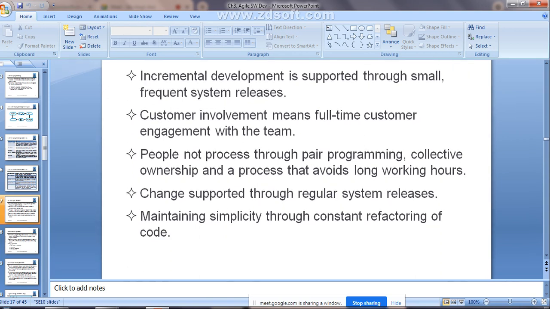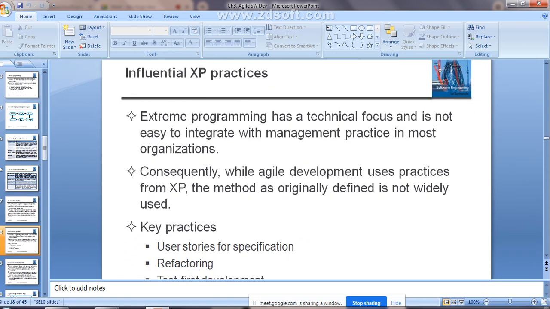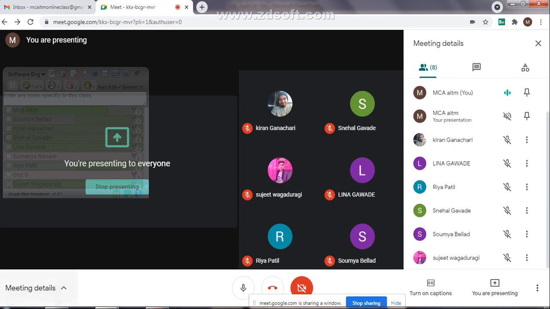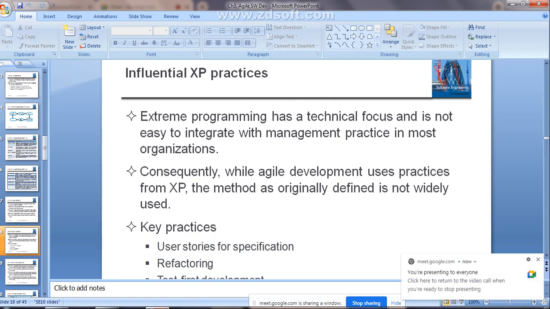What does this slide exactly indicate? Hello? Yes, ma'am. Are you there? Please respond. Only one guy is responding. How about the others? 6 members are there, ma'am. Today who is absent? Sumaya.